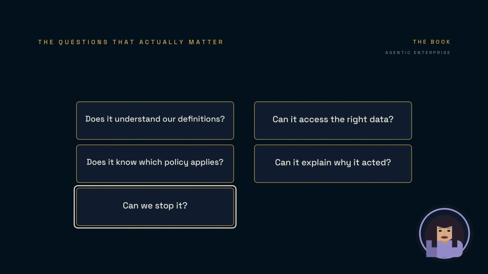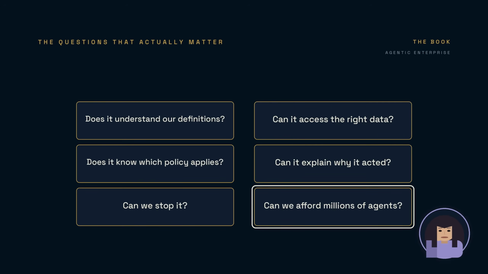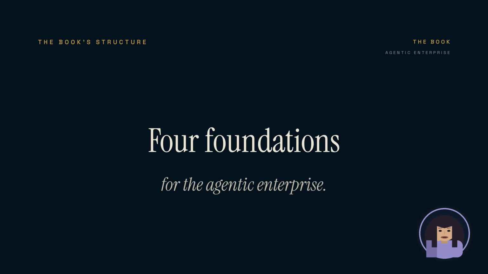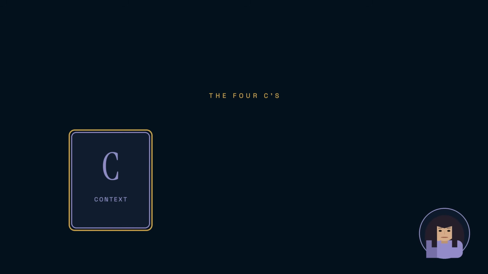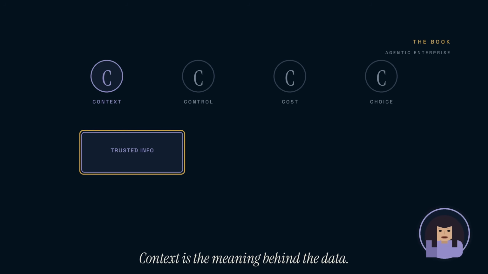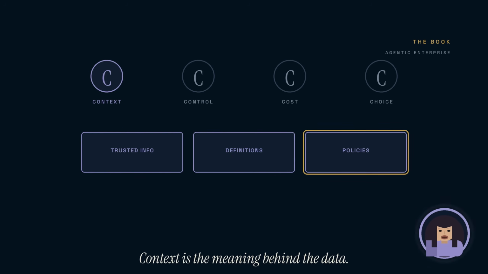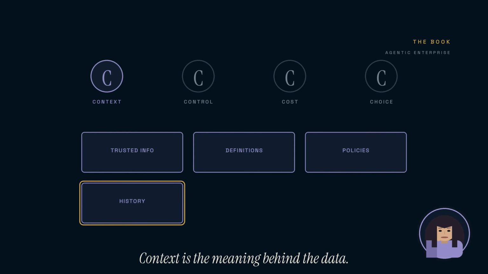The context advantage organizes these challenges around four foundations: context, control, cost, and choice. Context gives the agent the meaning behind the data. It includes trusted information, business definitions, policies, history, ownership, and institutional memory.